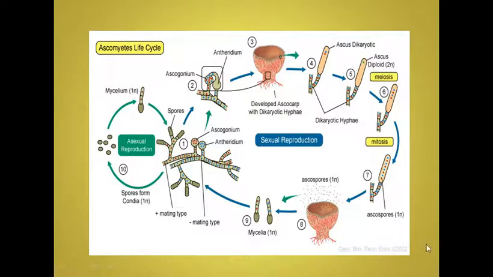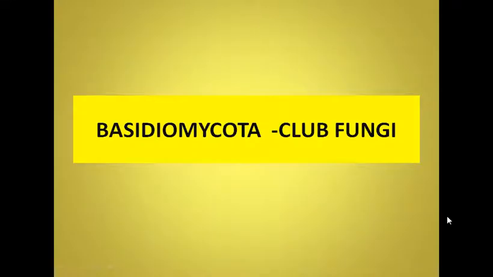This is again that same life cycle of Ascomycetes also shown in this slide. Now about Basidiomycota, that is club fungi. The name club fungi is because of the reproductive structures, which are basidia, and they are club-shaped structures within which, or at the tip of which actually, basidiospores are produced, which are the sexual spores of this phylum of fungi.